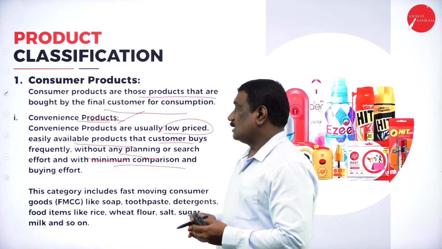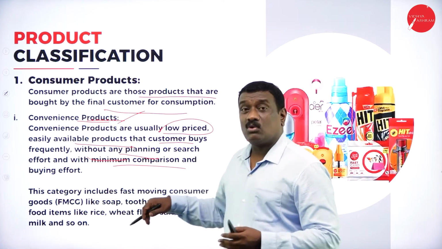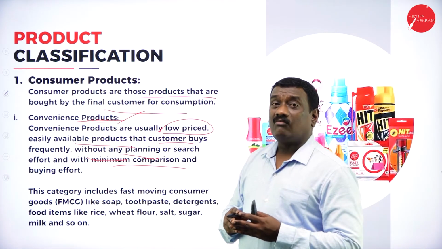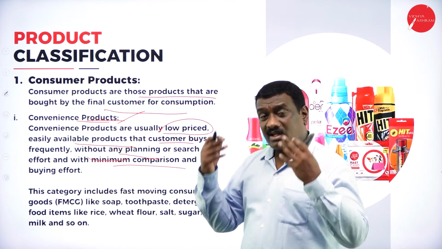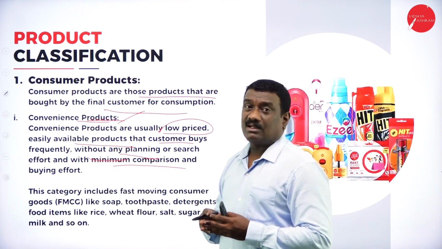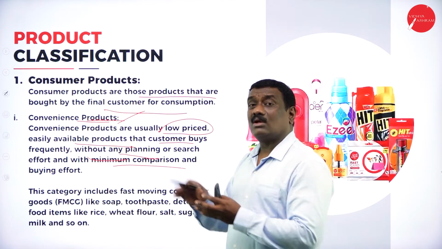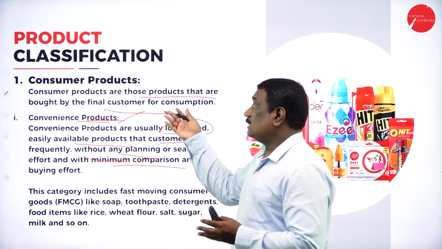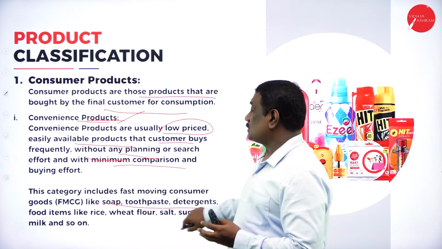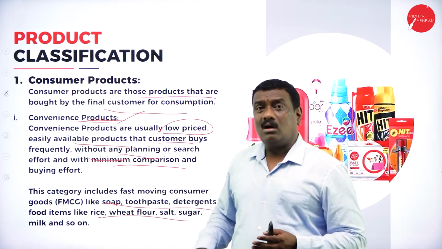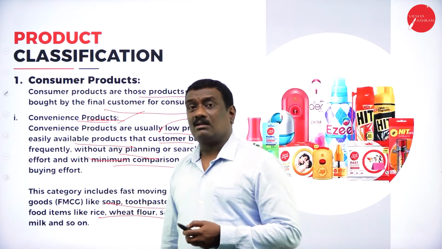Now, these convenience products are very fast moving products. For example, pen, paste, brush, clothes, because every day we use them in our day-to-day activities. That is why we call it consumer goods. Convenience goods include soap, toothpaste, detergents, rice items, flours, milk. All these are very important because they are essential products on the part of consumers.